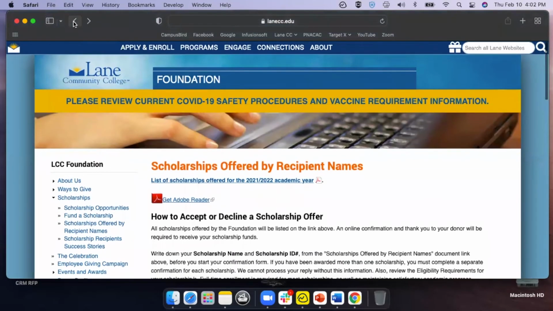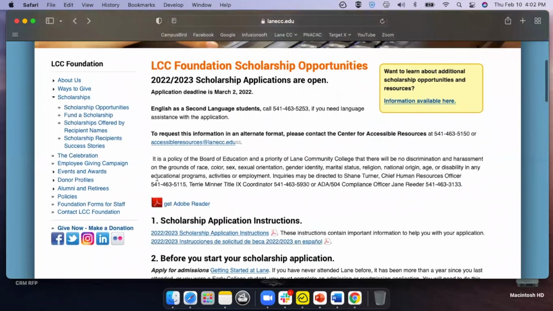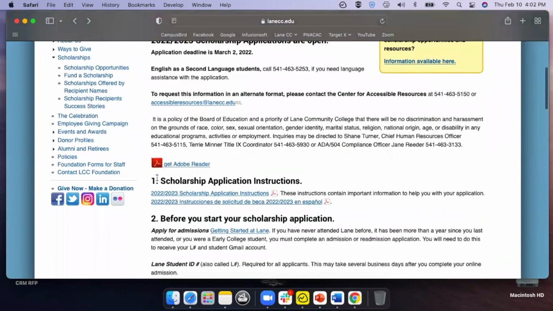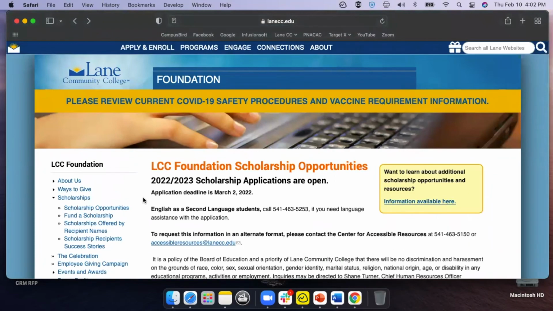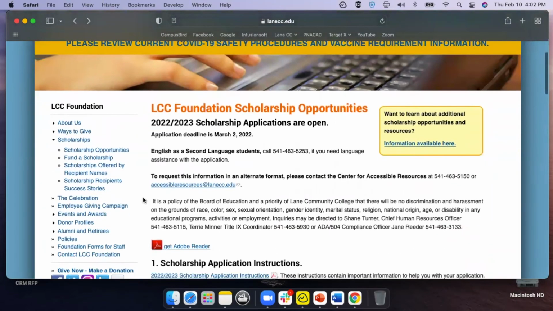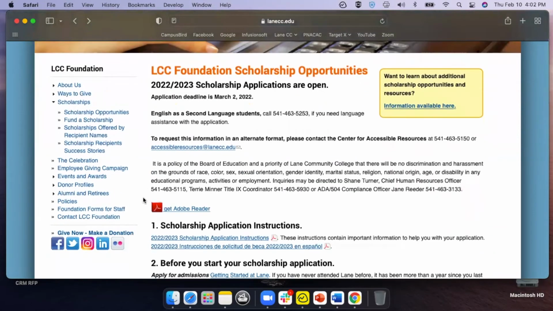Great. I'm going to keep asking questions if you guys don't mind, because these are the ones that I typically get when students ask me. Could you speak to how these scholarships work with financial aid and Oregon Promise, as far as being stackable, not being stackable?